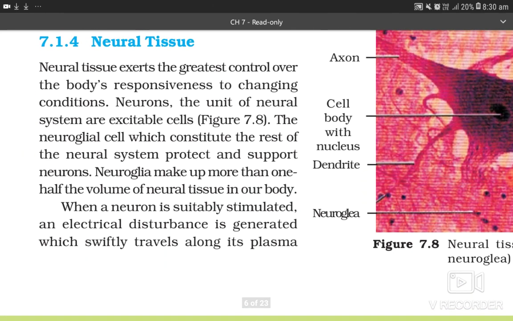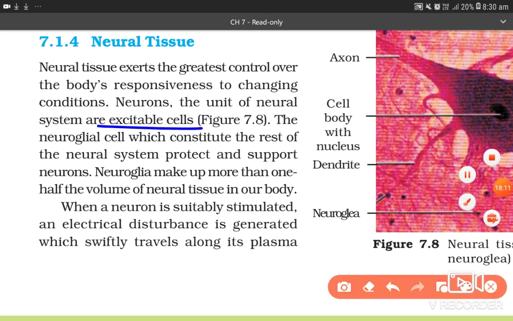7.1.4, and this is our neural tissue. Neural tissue exerts the greatest control over the body's responsiveness to changing conditions. Neurons, the unit of the neural system, are excitable cells. The neuroglial cells, which constitute the rest of the neural system, protect and support the neurons.